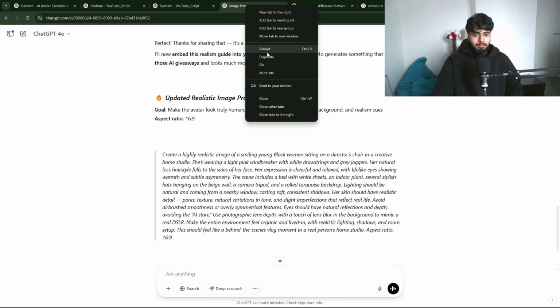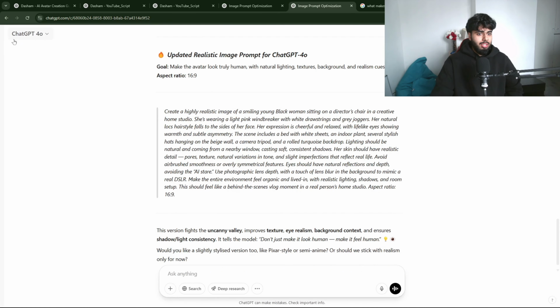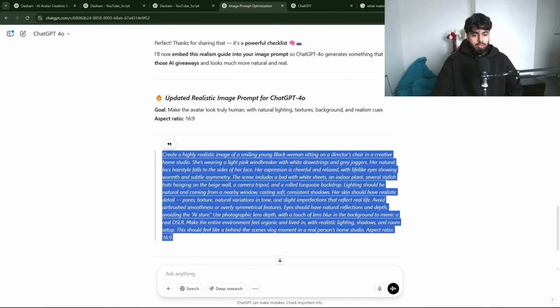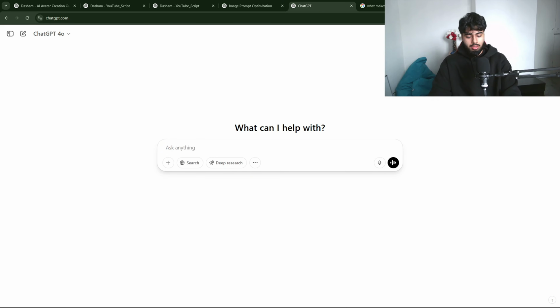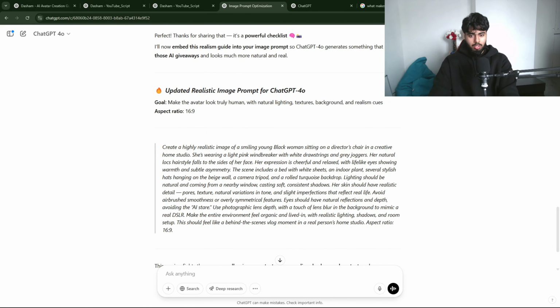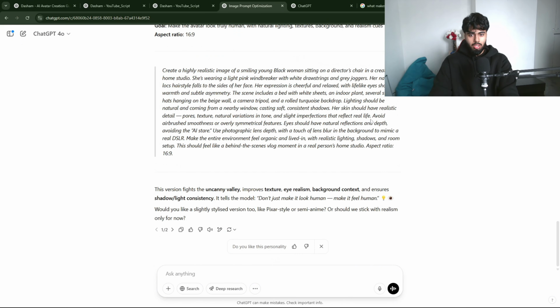Now here's the thing, you're gonna duplicate the slide, create a new chat, and just copy and paste here. You can make some changes if you would like to. You can see here, after reading this, he added this thing: her skin should have realistic detail, pores, texture, natural variations in tone, and slight imperfections that reflect real life. Her eyes should have a natural reflection and depth, avoiding the AI stare.